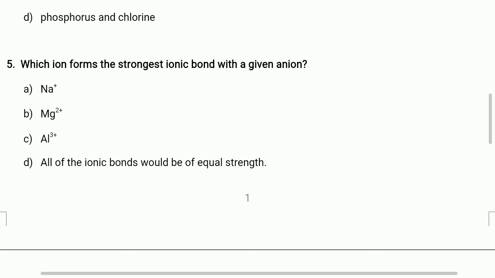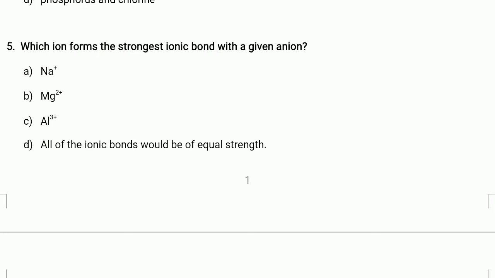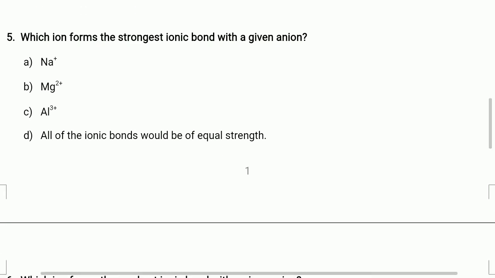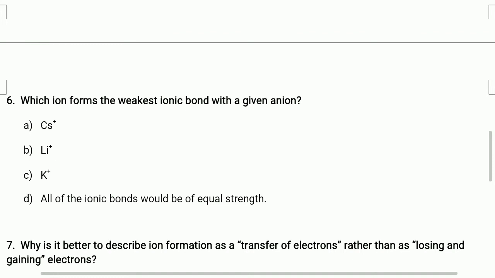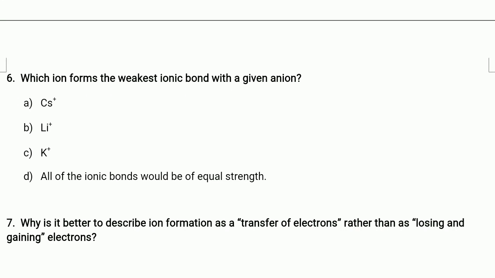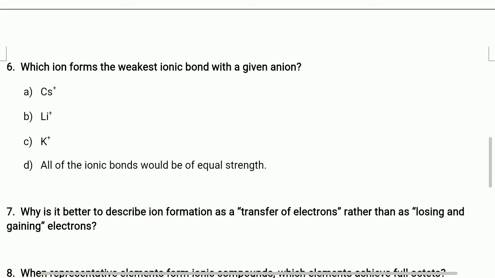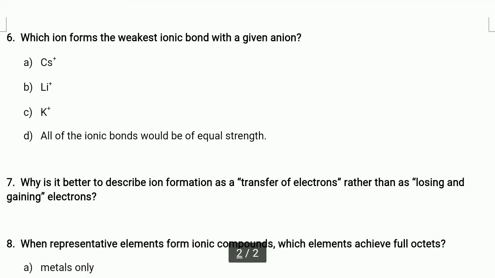Question 5. Which ion forms the strongest ionic bond with a given anion? A. Sodium plus, B. Magnesium 2 plus, C. Aluminium 3 plus, D. All of the ionic bonds would be of equal strength. Question 6. Which ion forms the weakest ionic bond with a given anion? A. Cesium plus, B. Lithium plus, C. Potassium plus, D. All of the ionic bonds would be of equal strength. They have to mark the correct answer.